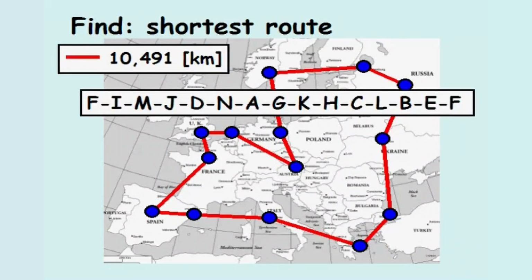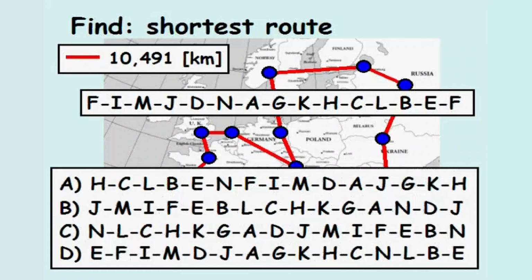This route by city letter is FIMJDNAGKHCLBE, and then back to F. This would be the same route distance irrespective of starting city or direction. When reviewing the possible solutions, the answer is B.